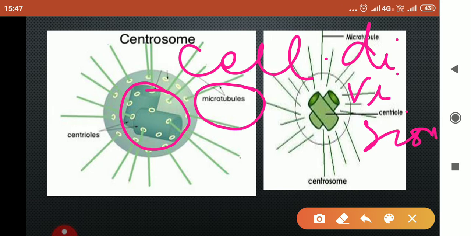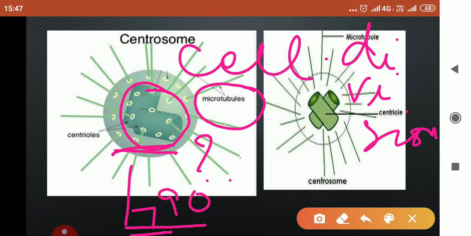You will come across cell division in the next slide. I'm going to explain you there. So, how are these centrioles arranged? These centrioles are arranged perpendicularly. This means making a 90-degree angle between themselves. This was about centrosome and centriole.